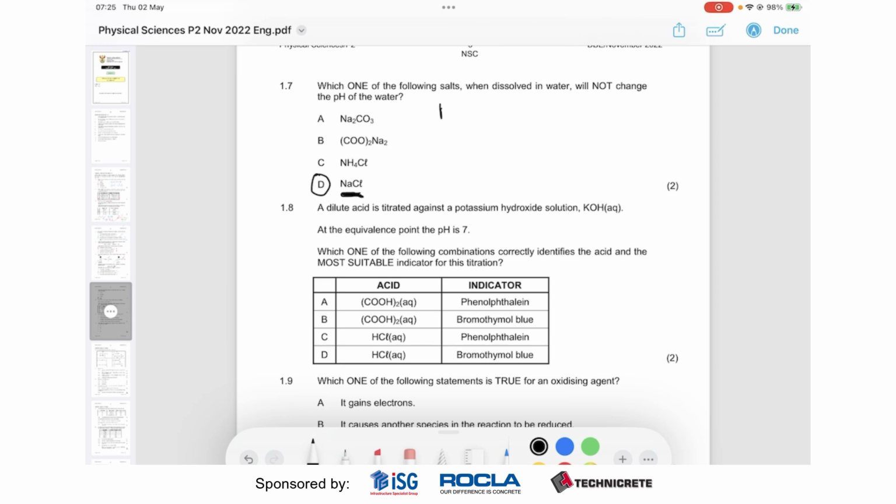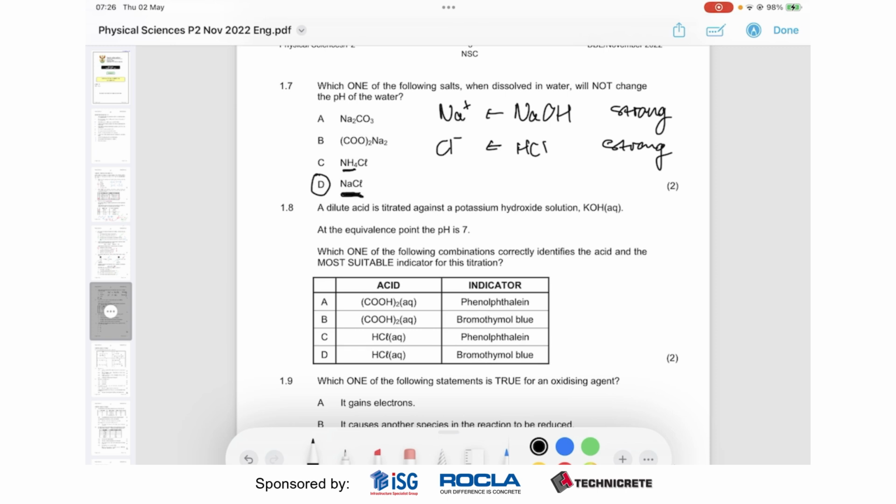So what you've got to realize is that Na+ essentially comes from something like sodium hydroxide, which is a strong base. And Cl- comes from HCl, which is a strong acid. These conjugate acid bases, basically, they sort of cancel each other out. So if you have a compound that has ions that come from both a strong acid and a strong base, it's going to be neutral.